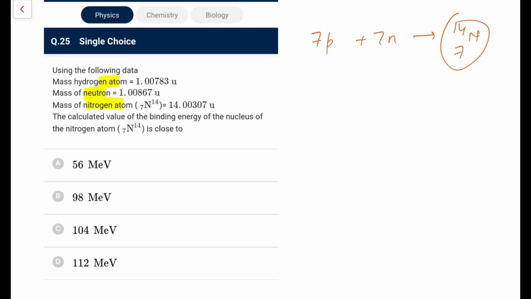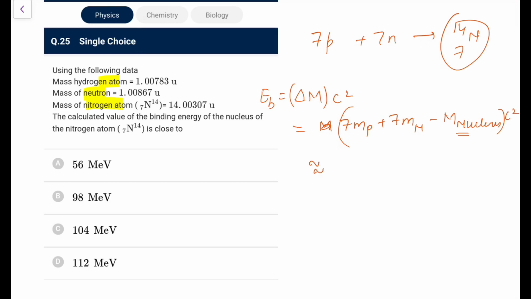Now you are given the data of atomic masses, not the nuclear masses. So whenever we talk about mass defect or the binding energy, you write it as delta m into c square, where delta m in nuclear mass terms is 7 times protonic mass plus 7 times neutronic mass minus mass of the nucleus of 14N7, into c square.